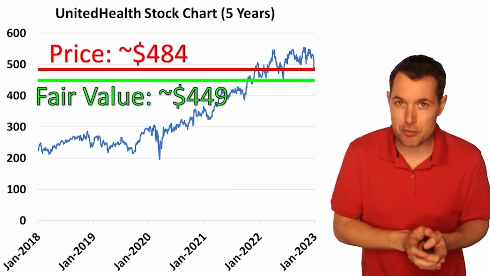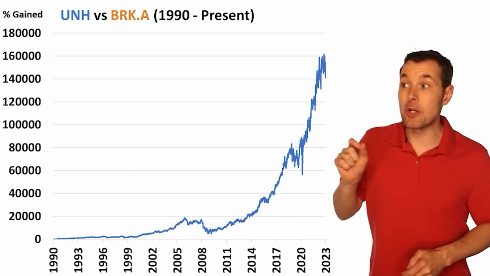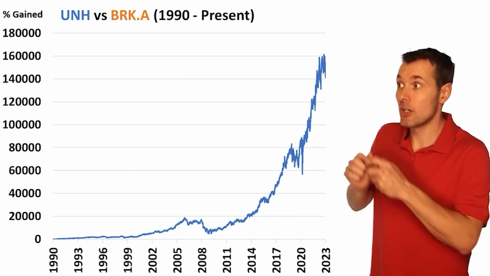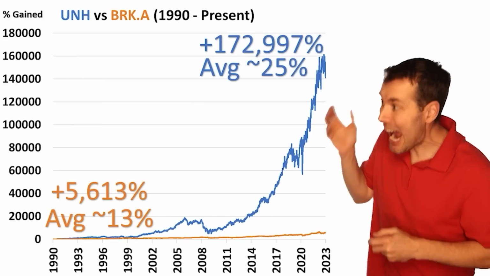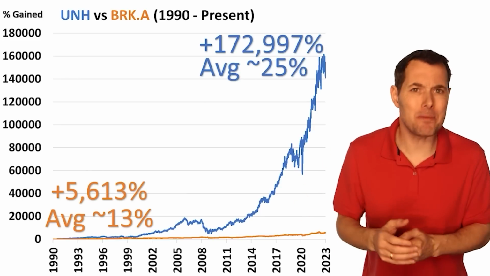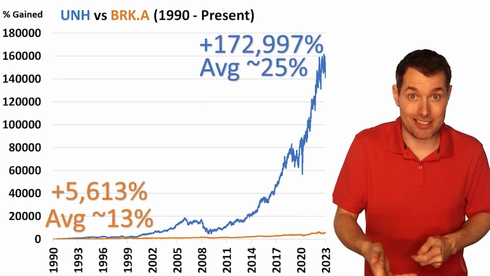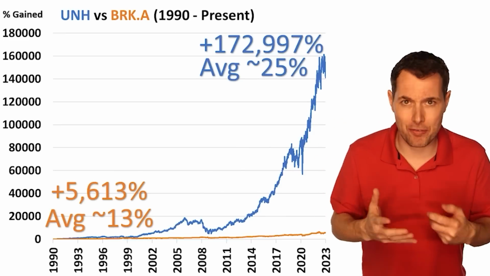But this is where it gets interesting, and this is where we're going to compare it to Berkshire Hathaway. This is a chart of UnitedHealthCare stock going back to 1990. Over this time period, Berkshire Hathaway has averaged about 13%, beating the stock market, give or take, they're at about 10%. That's fantastic. But United Health has dwarfed them in returns.